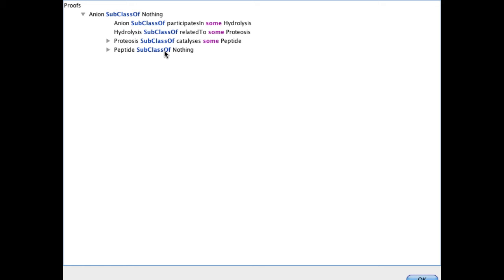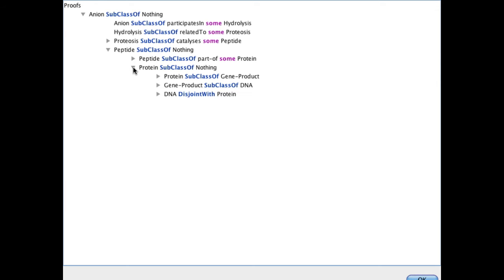We'll just go straight to this unsatisfiability because this will point us towards the root cause. So here we have peptide is unsatisfiable. Why is this the case? Because peptide is part of some protein, and in this case protein is unsatisfiable. Let's find out why protein is unsatisfiable. Because protein is a subclass of gene product. Gene product is a subclass of DNA, and DNA is disjoint with protein.